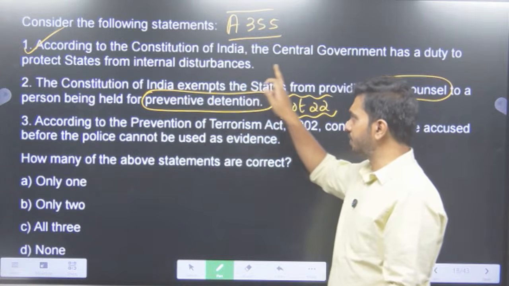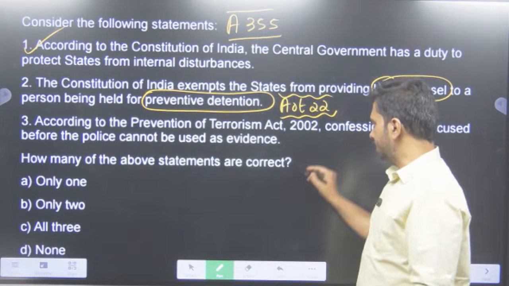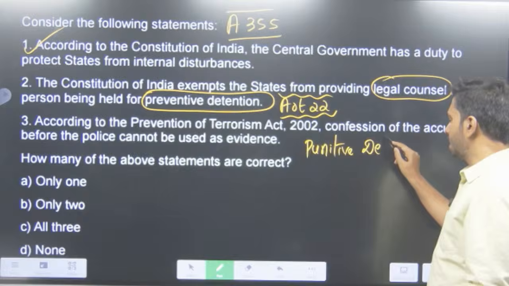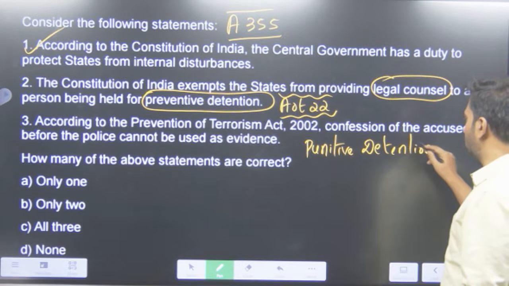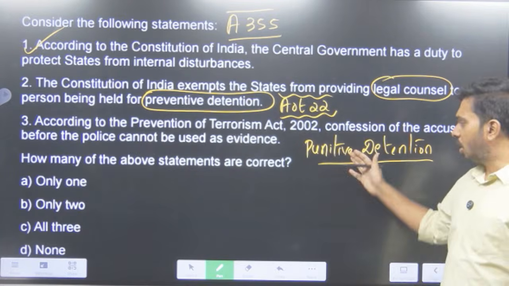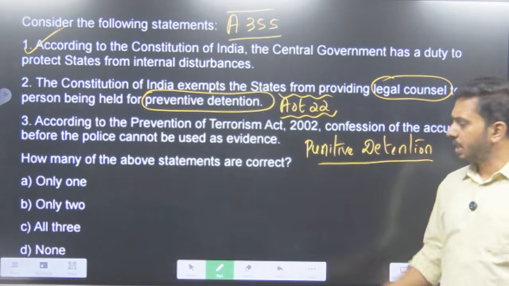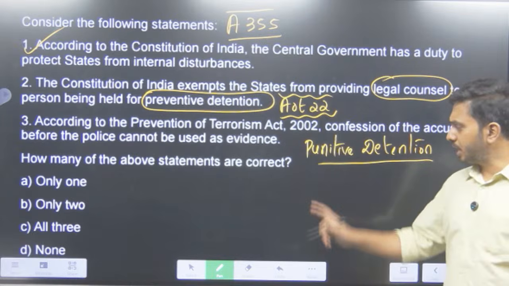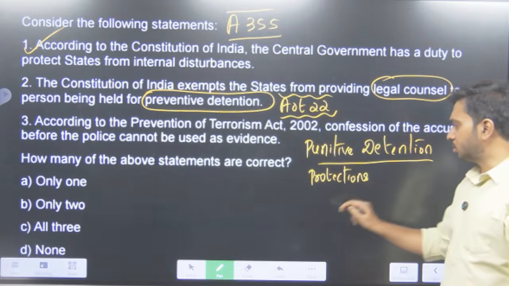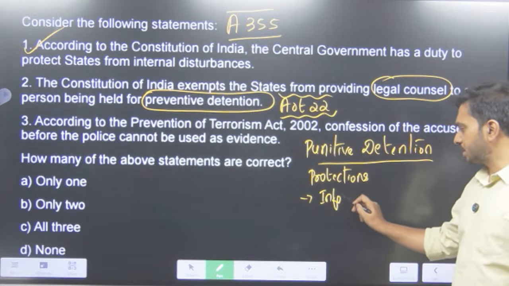Now the Constitution of India, does it exempt the state from providing legal counsel? See, the point here is when we look at punitive detention, that means if somebody has been held on the orders of the court, he has done a certain mistake, the court has given the police custody of that person, or if the police under a certain suspicion have arrested that person, then that is punitive detention. Under punitive detention, what are the protections guaranteed by the Constitution? The person has to be informed of the grounds of arrest.